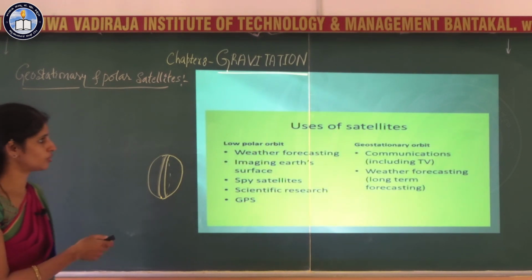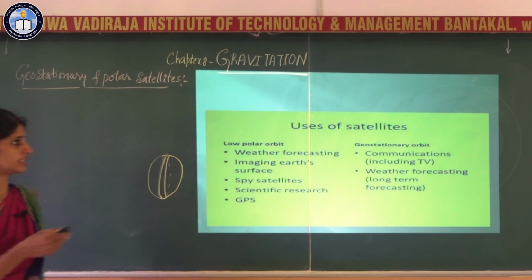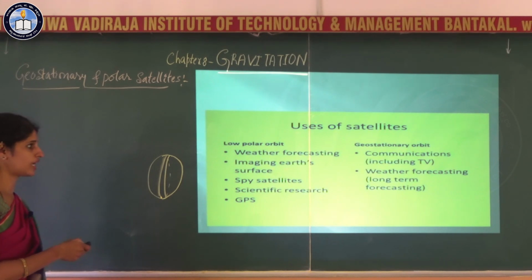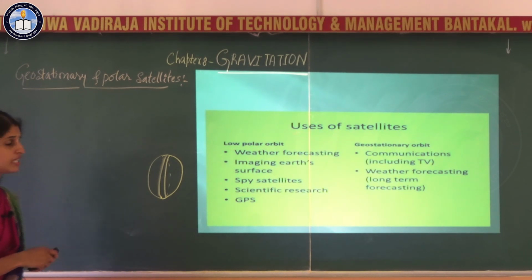If you sum up the uses of the satellites, polar satellites are mainly used for weather forecasting and imaging Earth's surface. Spy satellites are mainly used in intelligence, military applications and scientific research. Then there is GPS, the global positioning system.